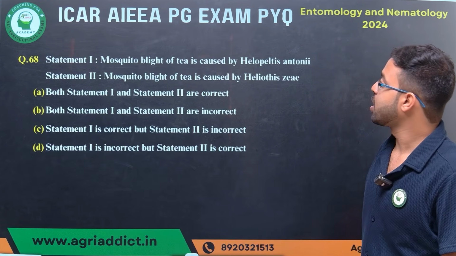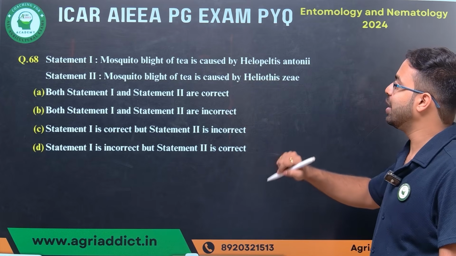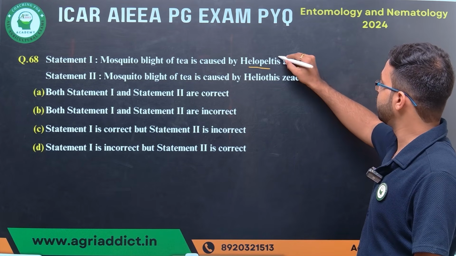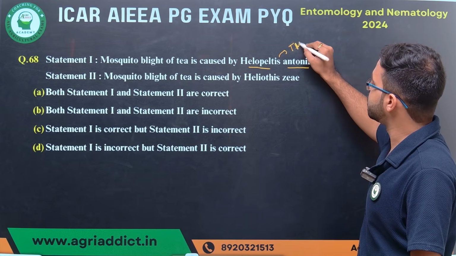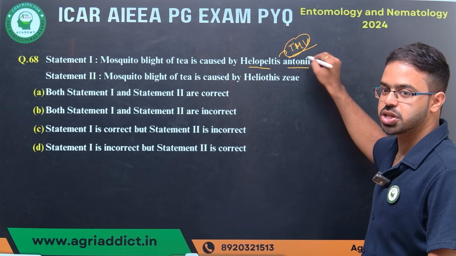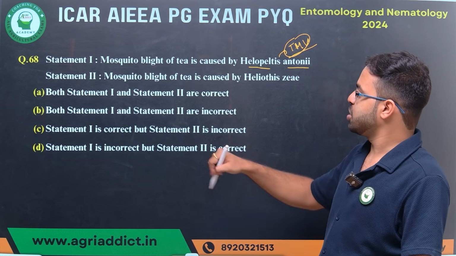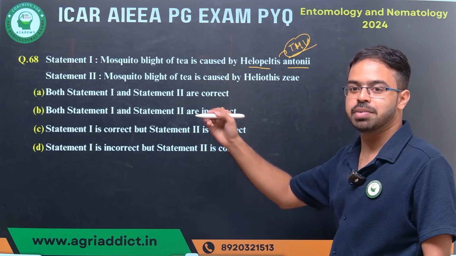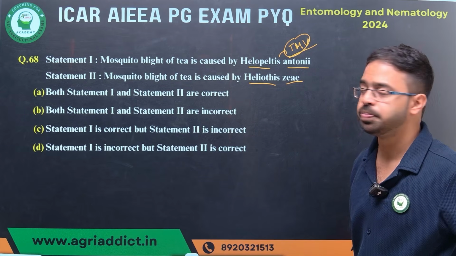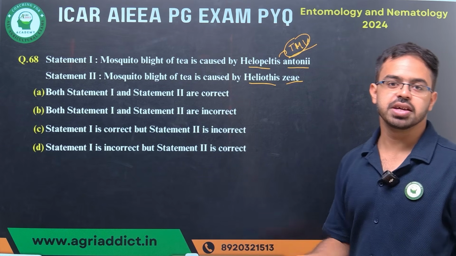Next question: mosquito blight of tea is caused by Helopeltis antonii. Helopeltis antonii means tea mosquito bug. It's not tobacco mosaic virus, it's tea mosquito bug. Now, the second statement: mosquito blight of tea is caused by Heliothis. Very easy question. Heliothis is associated with corn.